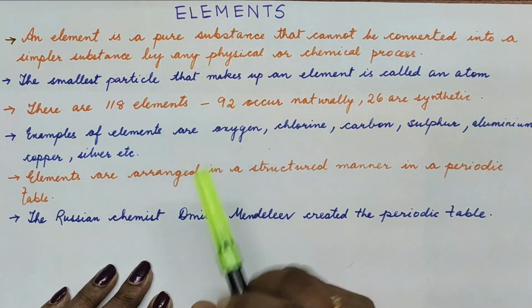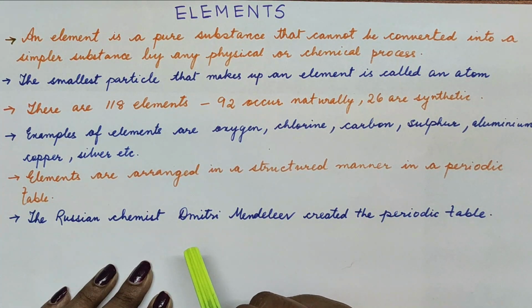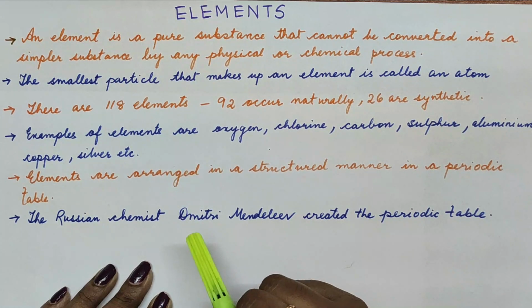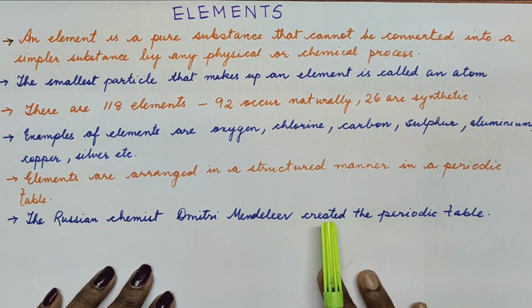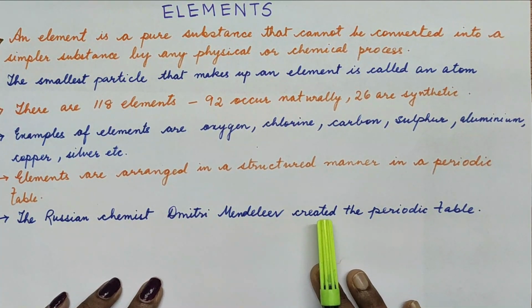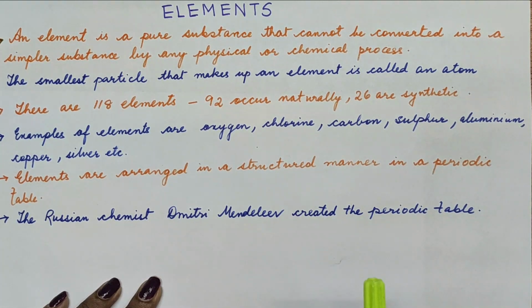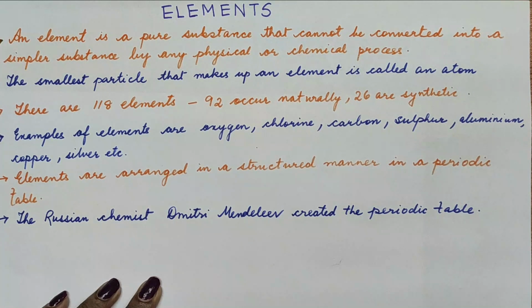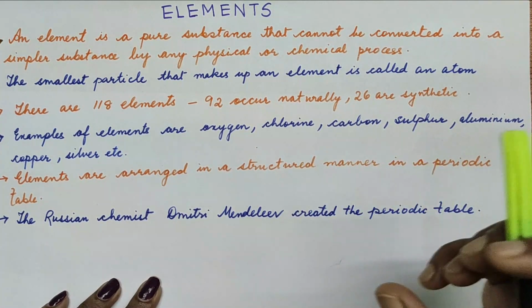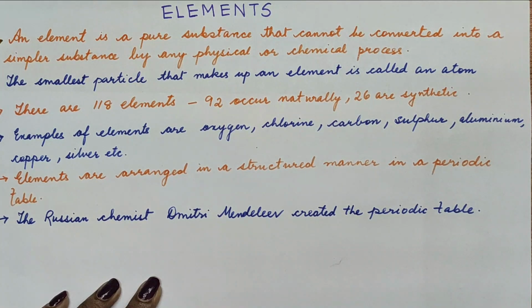And then what are the examples of elements? When we speak of elements, we can say that oxygen, chlorine, carbon, sulfur, aluminum, all these are examples of elements. So elements are pure substances which cannot be converted into simpler substances by any chemical or physical process.